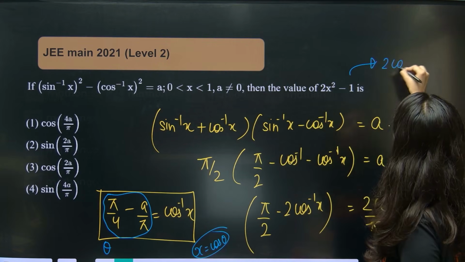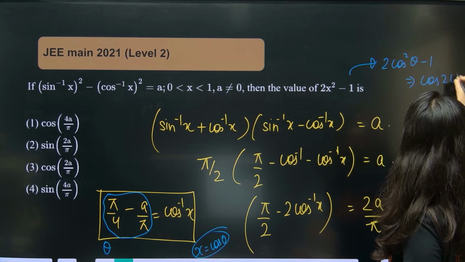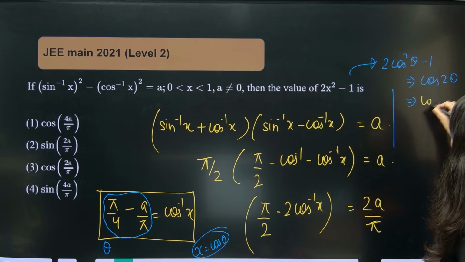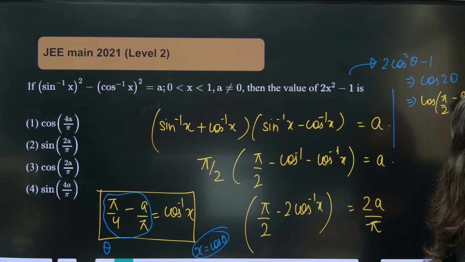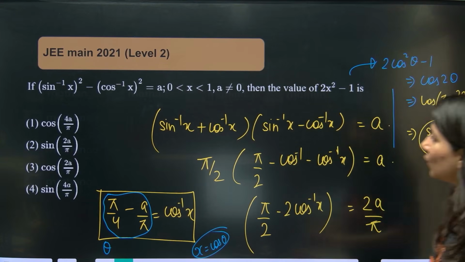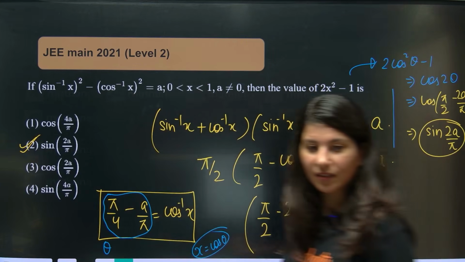So 2 cos square theta minus 1 is equal to what? Cos 2 theta. Now you just have to put the value of theta. So this is cos of pi by 2 minus 2a by pi actually. And cos of 90 minus theta is what? Sin 2a upon pi. Option B is absolutely correct.